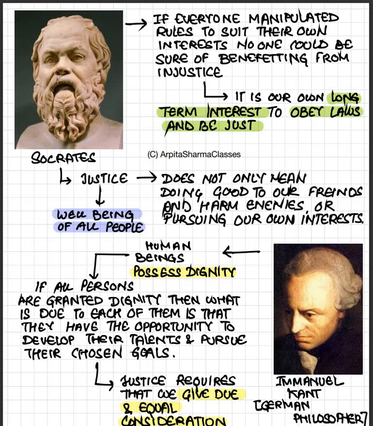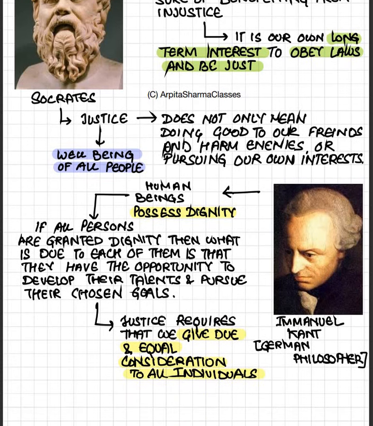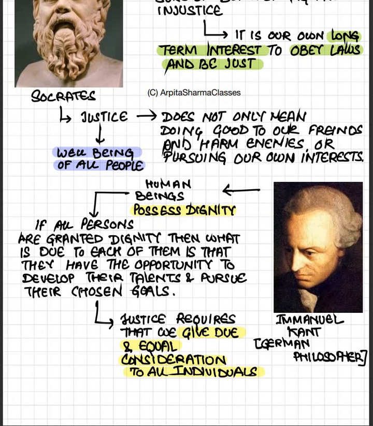Okay. And there was a very famous German philosopher also called Immanuel Kant, and he used to say that human beings, they have dignity right from the time that they are born, right? And if all persons are given this dignity, then what is due to each of them is that they have the opportunity to develop their talents and pursue their chosen goals.